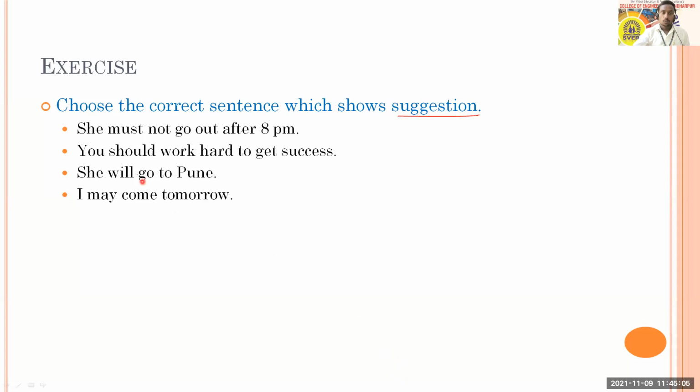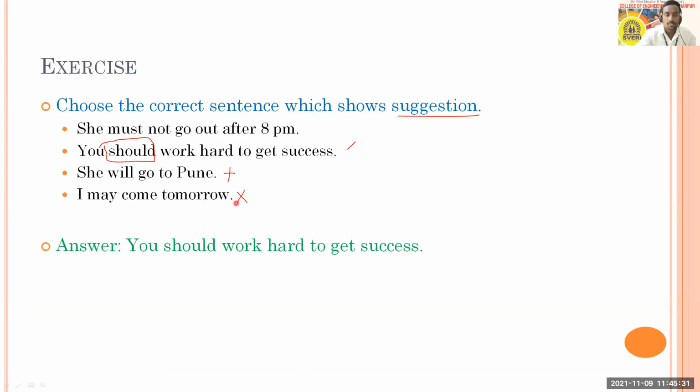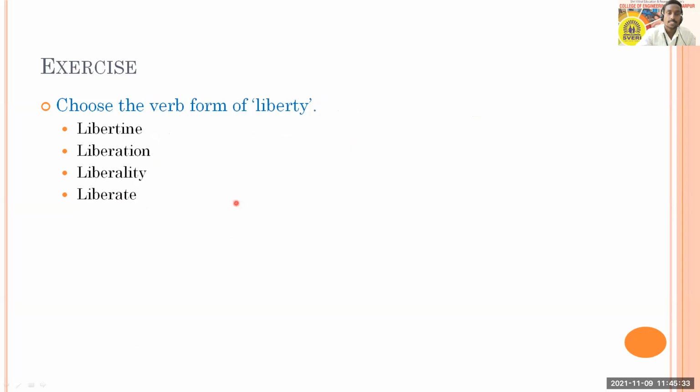All right, this time also maximum response is for option B. So we already talked about this: suggestion is with "should". Therefore, all you people have to ensure that option B is the answer. "Must" is compulsion or obligation. "Will" is just a simple future activity. "May" shows possibility. So you cannot go for these options, but "you should work hard to get success"